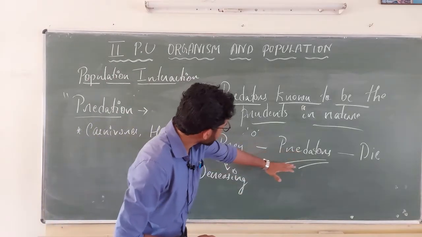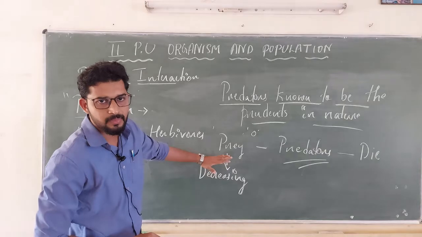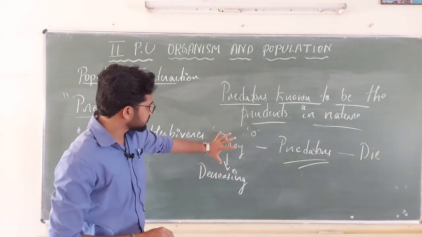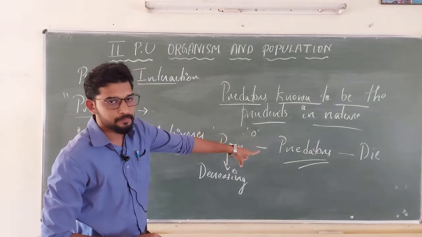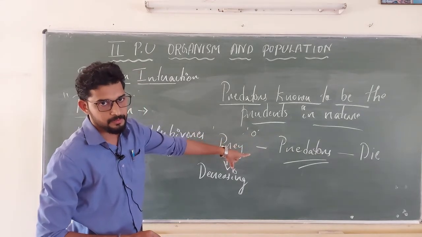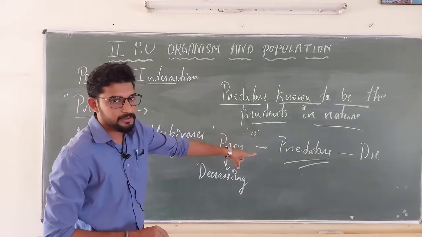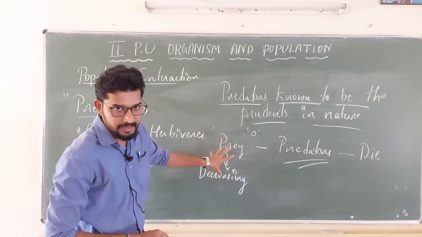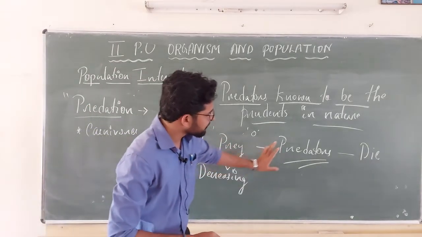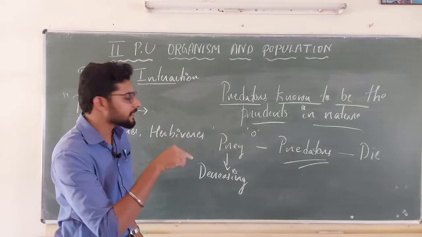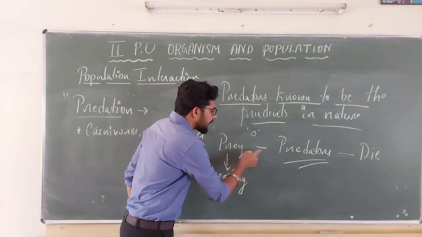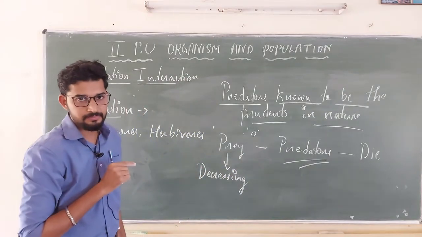If predators over-exploit the prey, the number of organisms will be decreasing, so there are no predators. But if the prey are eaten by predators, and they control the number of prey, then the balance is maintained.